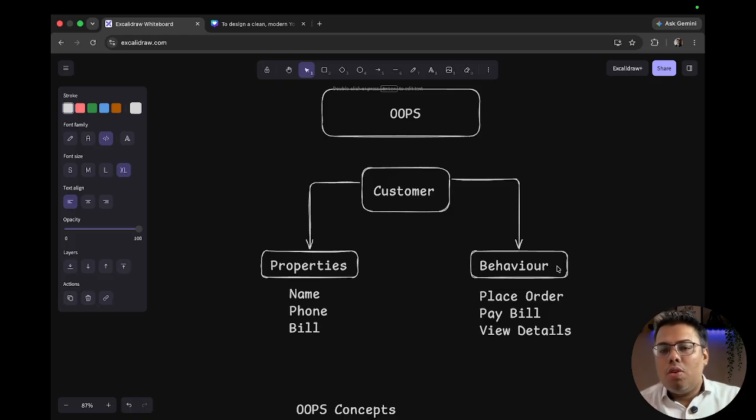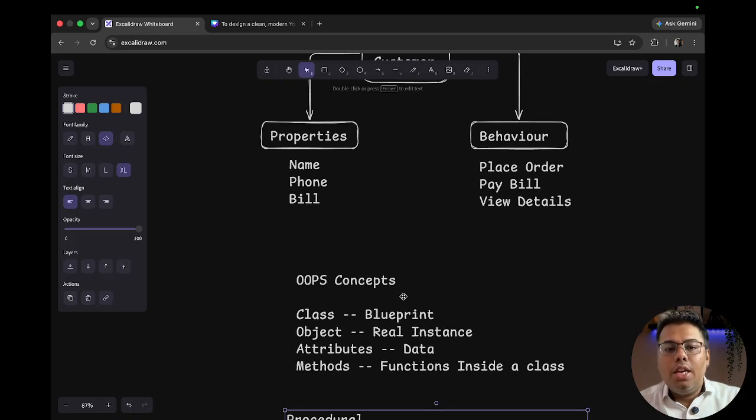Okay, so to simplify, whenever any blueprint is created, that is called a class. Let's say I am planning to build a car. This is a very popular example. In any OOPs video you see, the example of a car is given, because that's very popular and easy to understand.